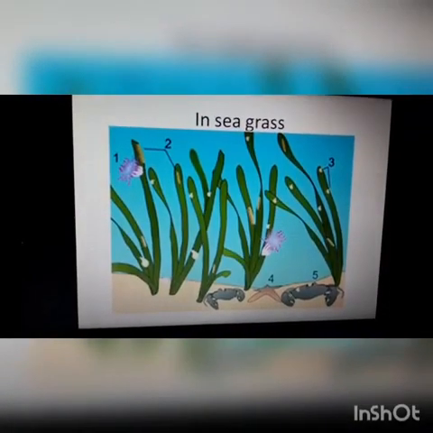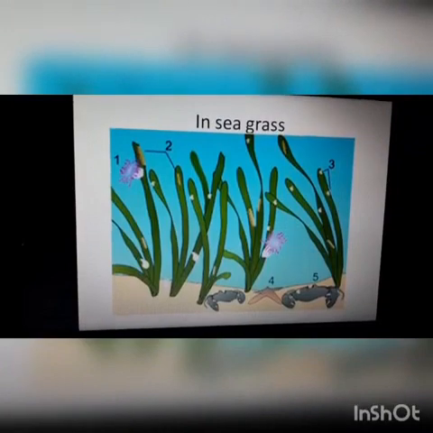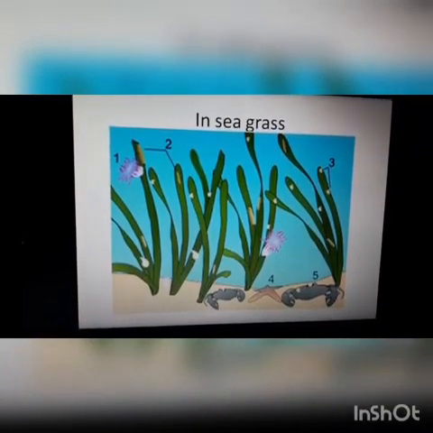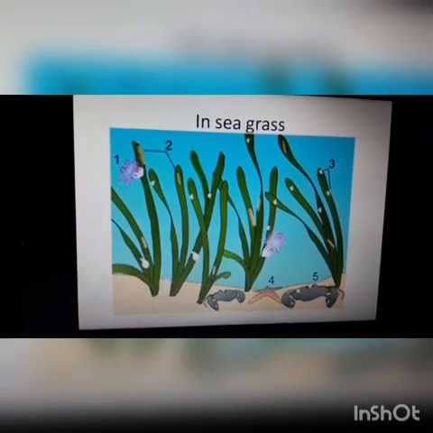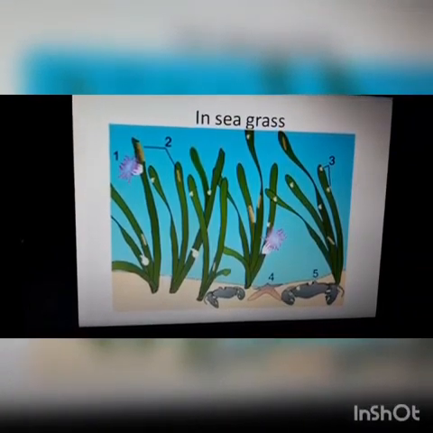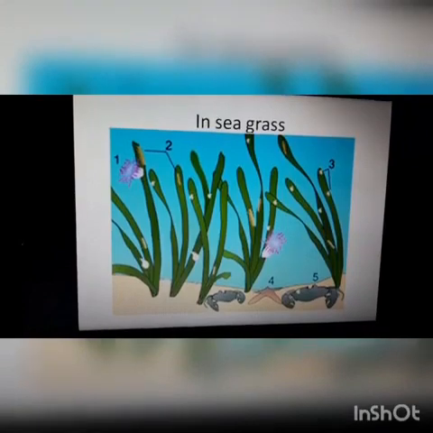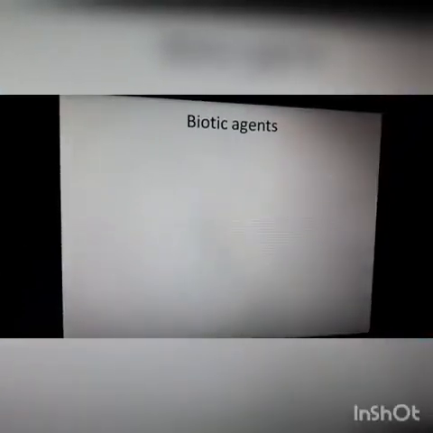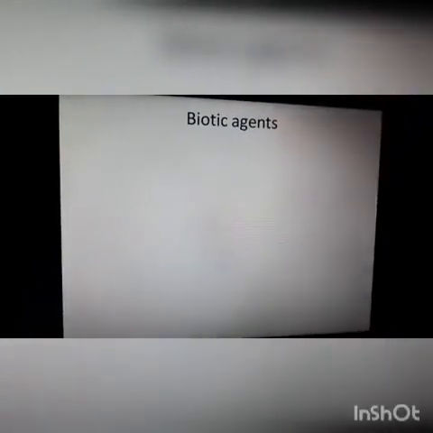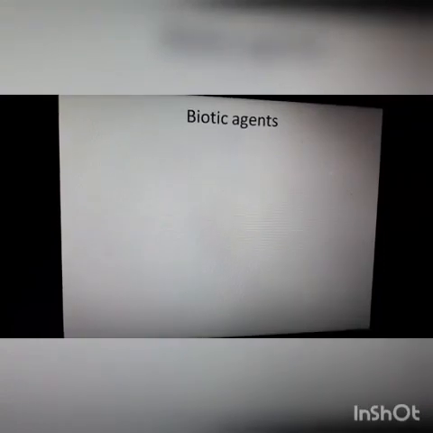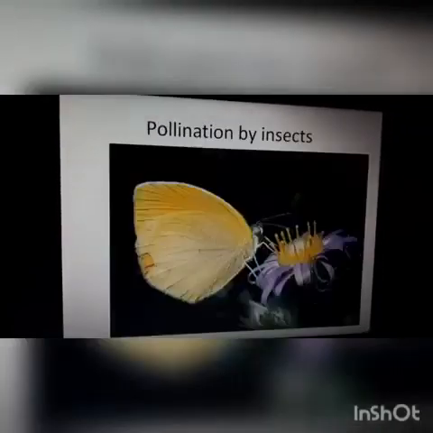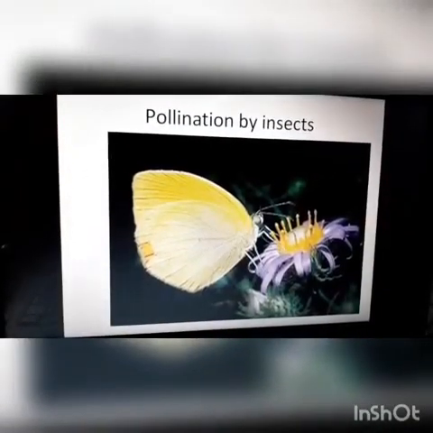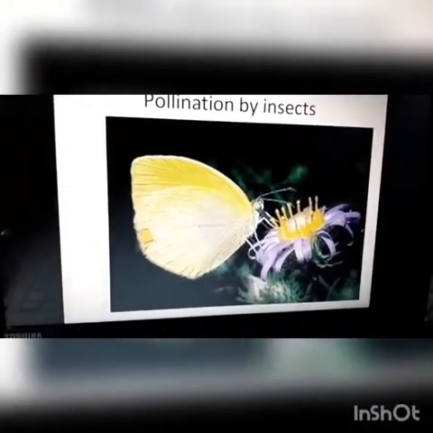Clear? And another water plant is seagrass. In it, the female flowers remain submerged in water and pollen grains are released inside the water. And in most of the water pollinated species, pollen grains are protected from wetting by a mucilaginous covering. Clear, children? Not only abiotic factors, the biotic agents such as bees, butterflies, beetles, wasps, ants, moths, birds, bats, etc. are helping in the process of pollination. Okay. First of all, we can discuss about pollination by insects.